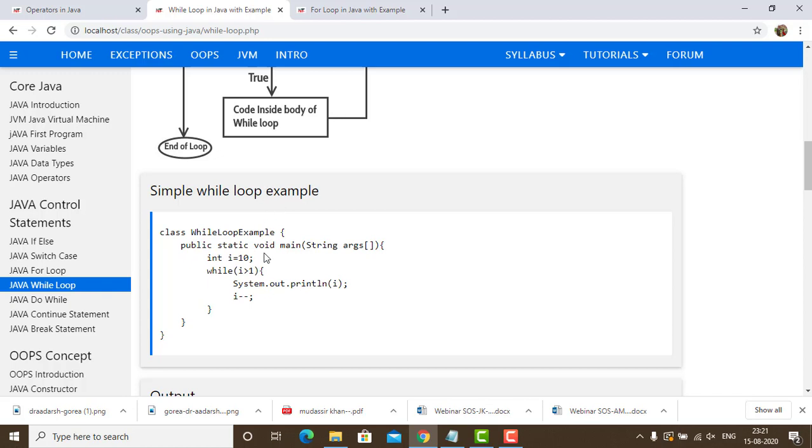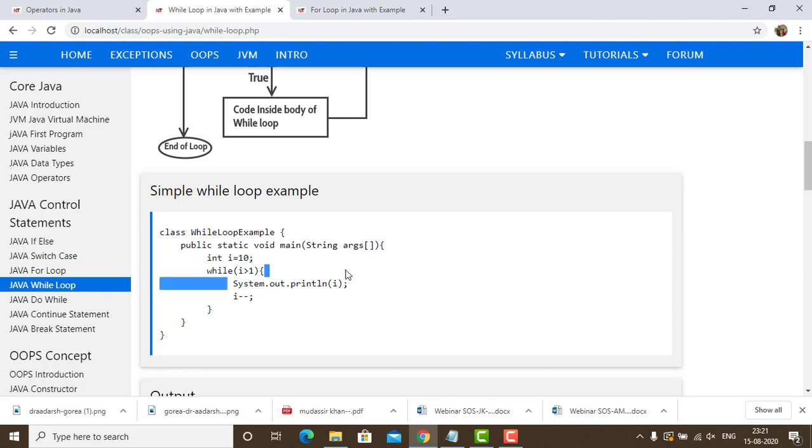Now you can check that this set of code is written inside the while loop structure. This is again going to decrement the value of I by 1, and then move back up. Now it will again check the condition. Before, the value of I was 10, now it becomes 9. Is the condition true? The condition is I greater than 1. Yes, I is greater than 1 because the value of I is 9 now.